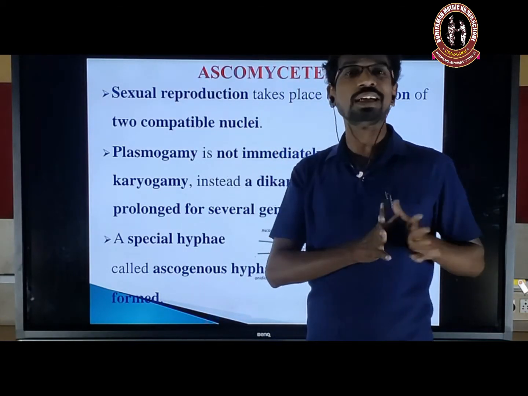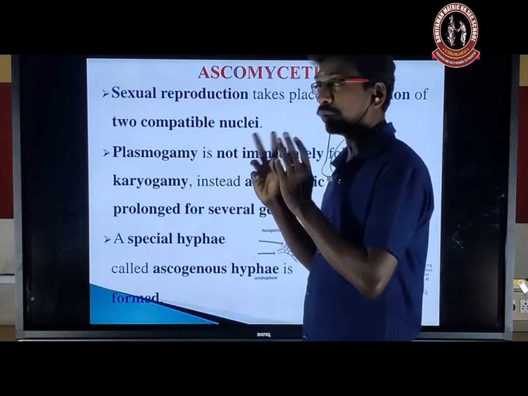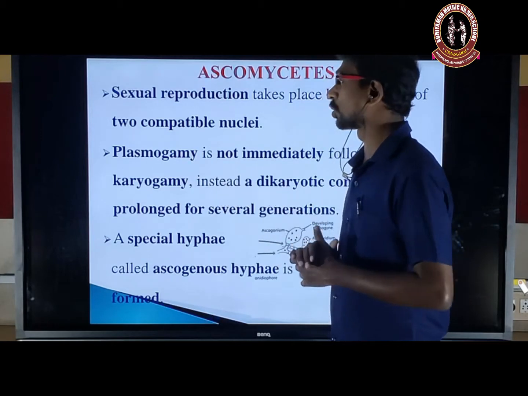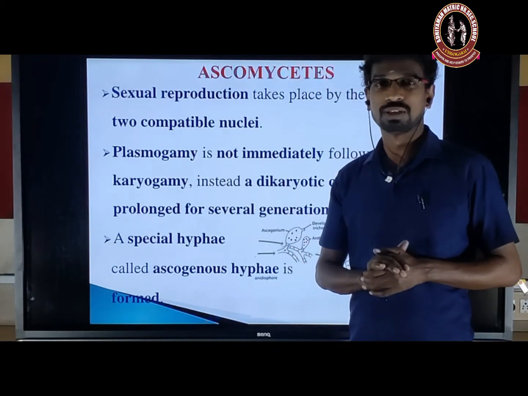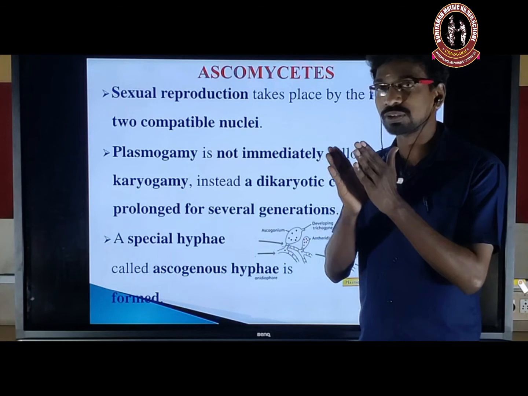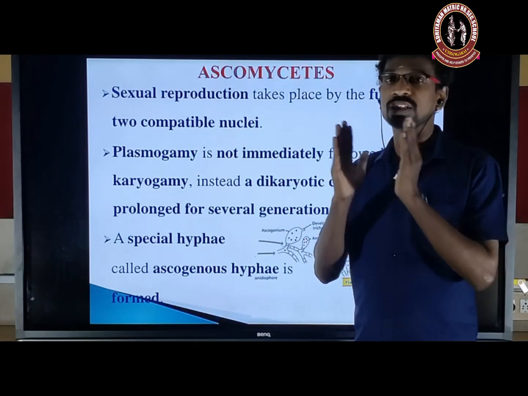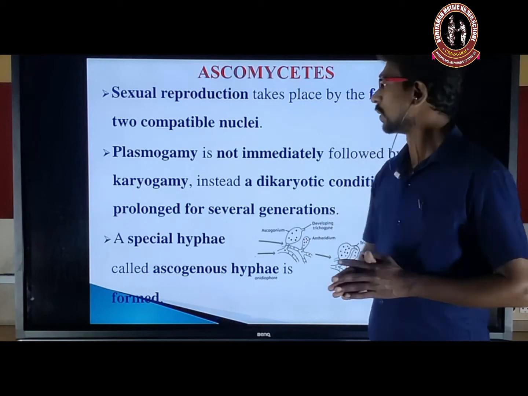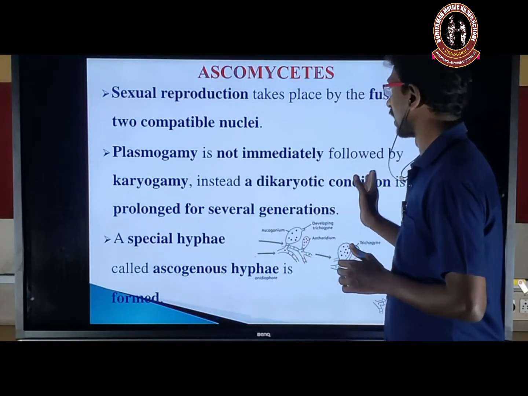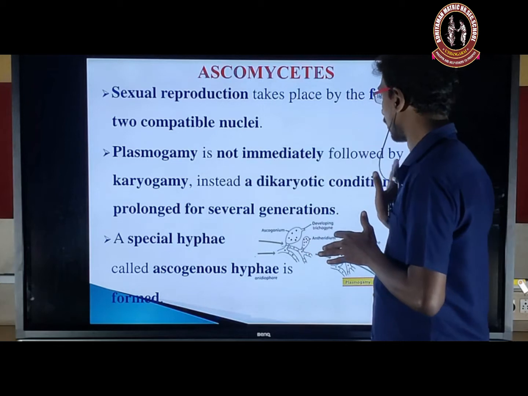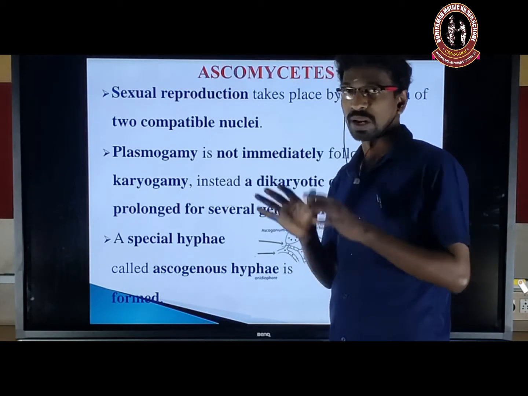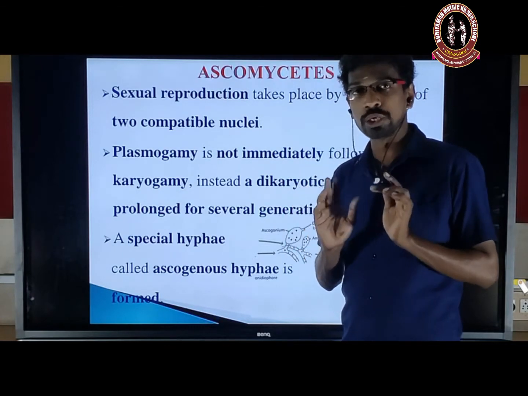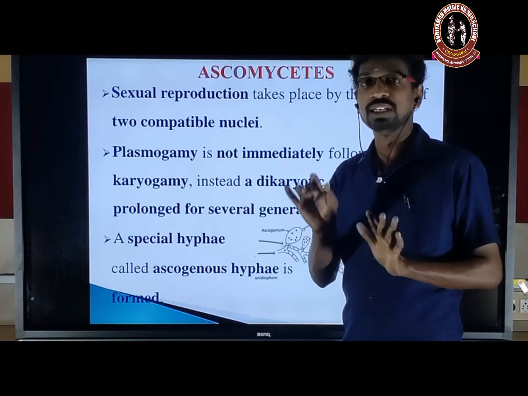But the fusion of the two nuclei does not occur immediately. It involves a series of steps. The first one is plasmogamy. What is plasmogamy? The fusion of protoplasm of two compatible hyphae. Plasmogamy is not immediately followed by karyogamy. Plasmogamy occurs, but karyogamy does not. So the two nuclei are present in the same cell.